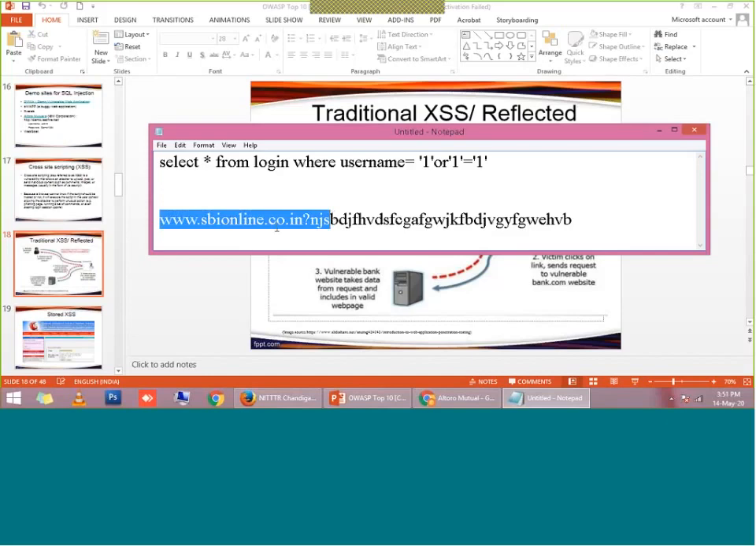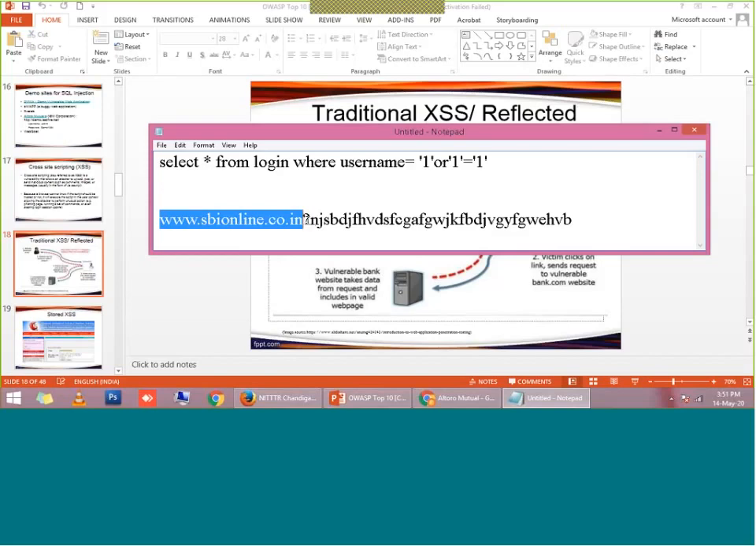And once you click on this URL, you will be redirected to a website which has the same look and feel as SBI Online, right? When you enter your username and password, that username and password will be stored by the hacker. So what will happen? www.sbionline.co.in is a true domain. It is a valid domain owned by SBI Bank, right?